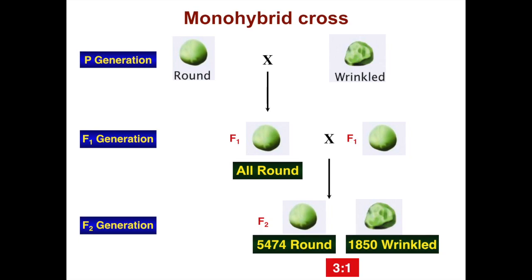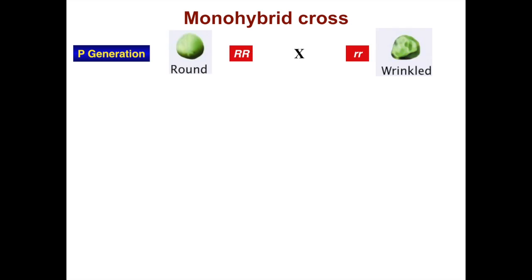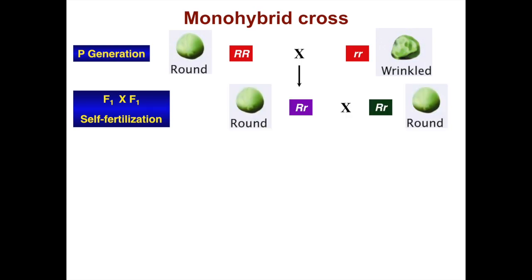The 3-to-1 ratio was predicted by Mendel's theories. Let's look at this cross again. We cross the homozygous, either round or wrinkled parents. In the F1 generation, we allow the plants to self, and all the F1 generation is round. If you allow the F1s to self-fertilize, as before, you develop two types of gametes, either round, big R, or wrinkled, little r.